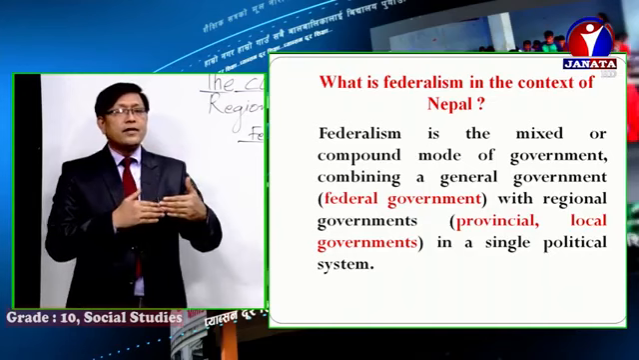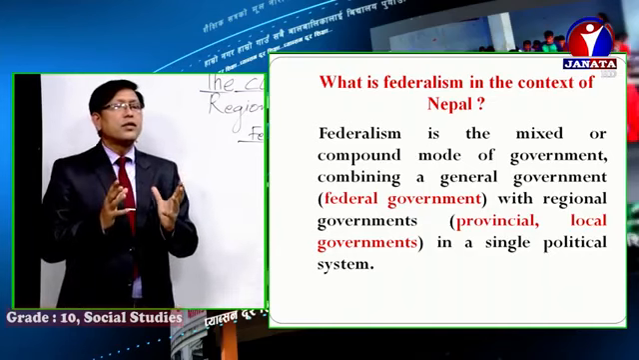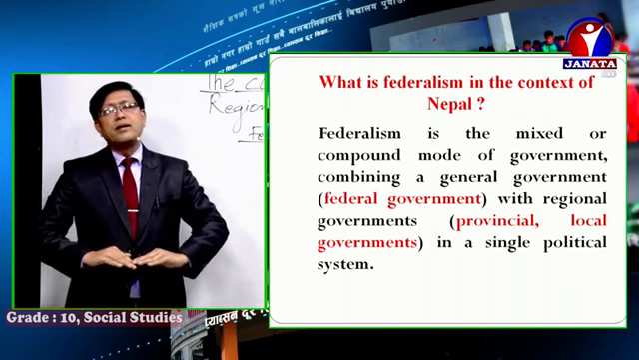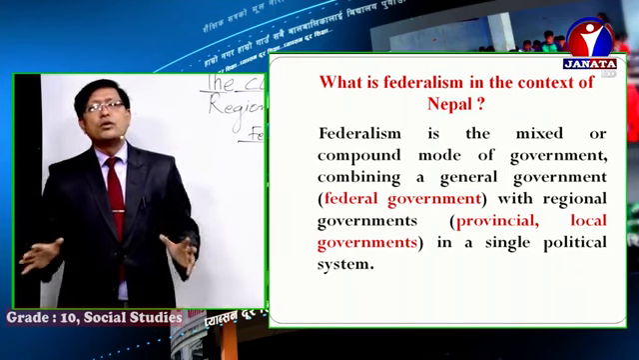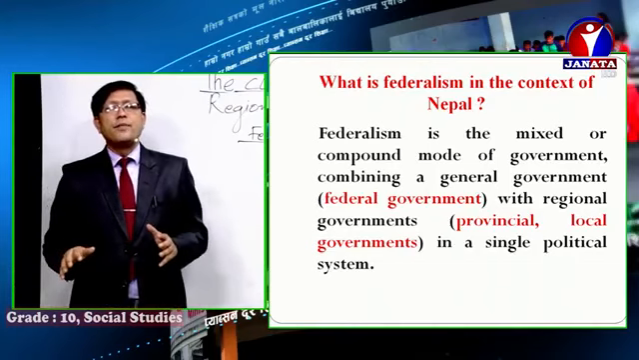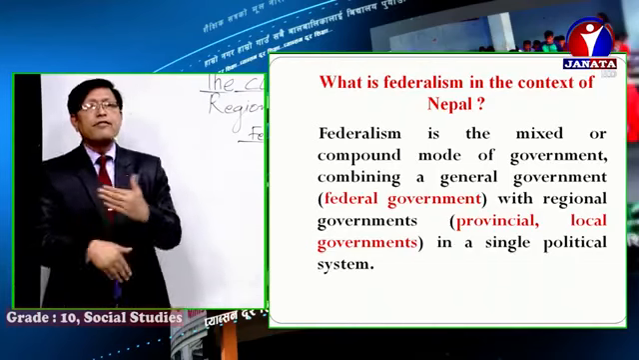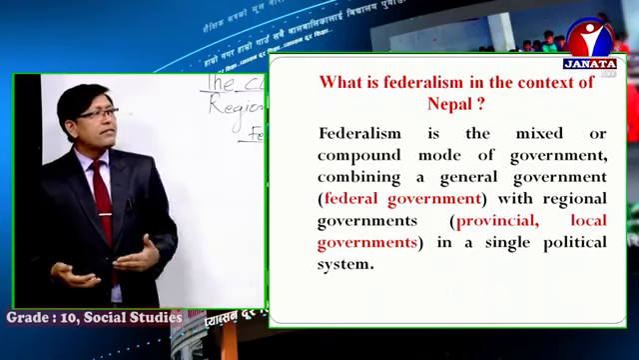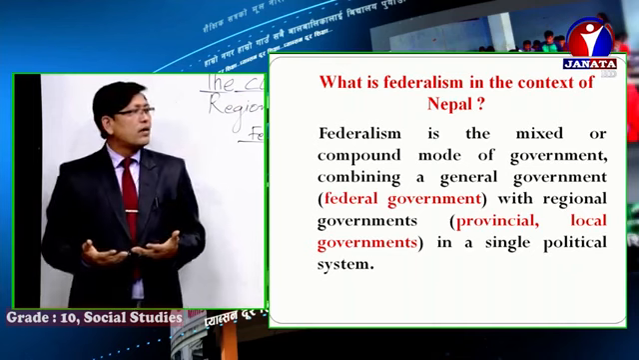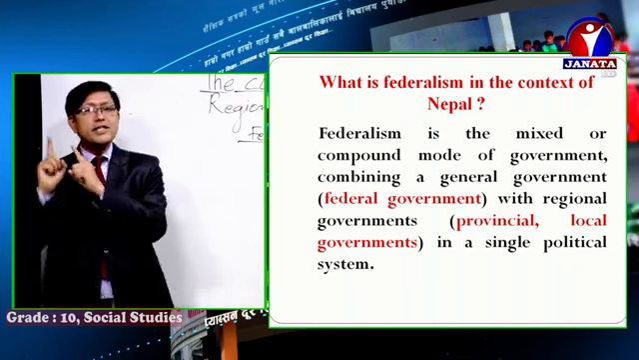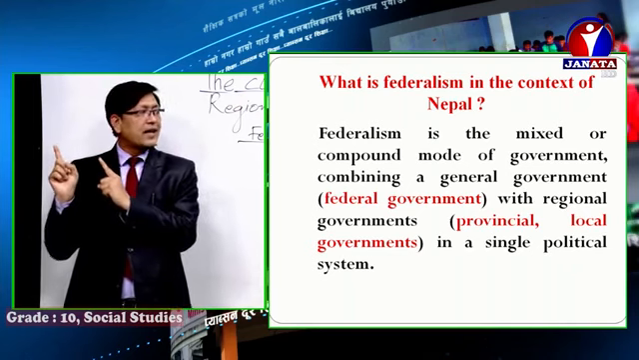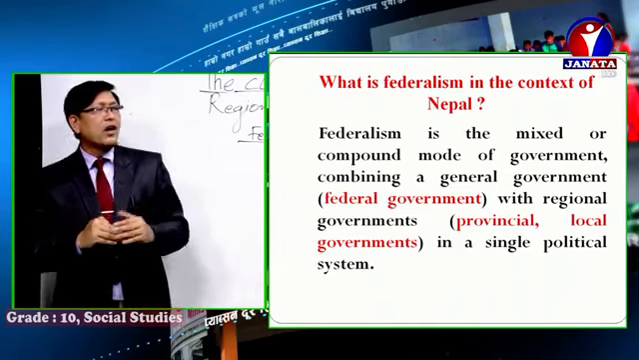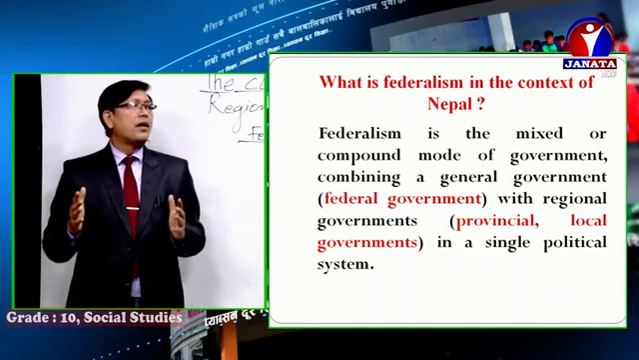All right, look, there is one set, the central government, and there is a second set, with a federal government or regional government or other local governments. So now let's define federalism in the context of Nepal. Federalism is the mixed or compound mode of government, combining the general government, meaning the federal government, Sanghiya Sarkar, with the regional governments, meaning in the context of Nepal, provincial and local governments, in a single political system.